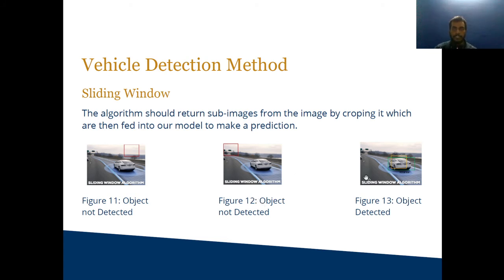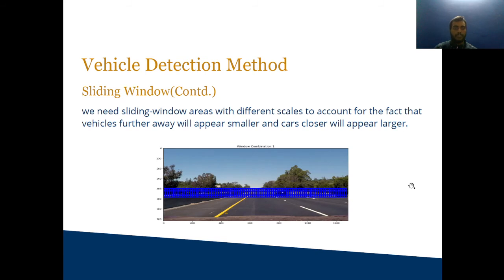In the third image, we are doing it like that, and we get the image with two boxes, green and yellow, and it detects that there is an object. But while doing that, we need to do so many strides and take so many images from a single image to detect that object. The sliding window is applied at different scales to account for the fact that vehicles further away will appear smaller and closer cars will appear larger.